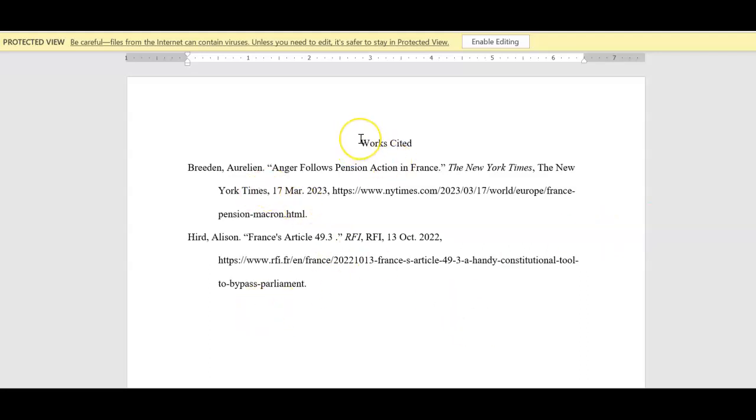So we want to make sure that we have removed any and all hyperlinks in the works cited. It should look exactly like this. No blue hyperlinks. And there we go.